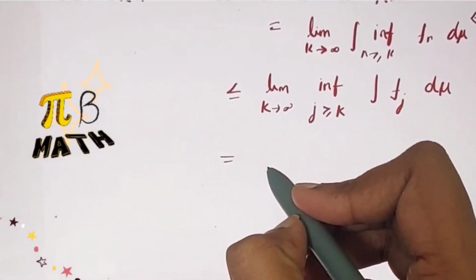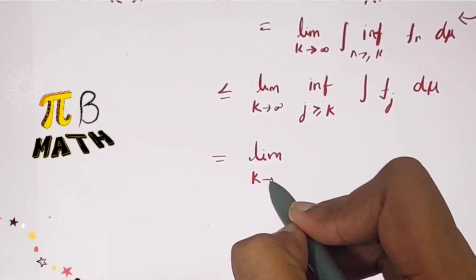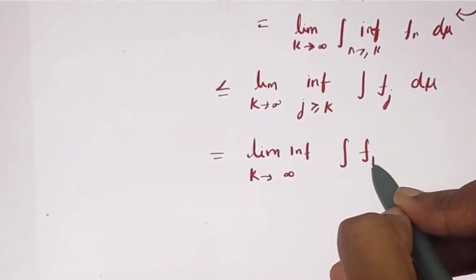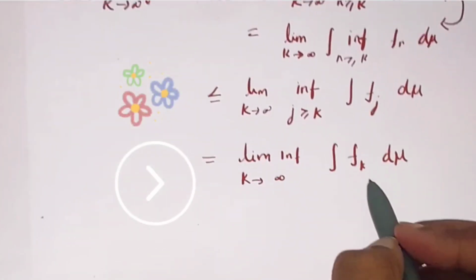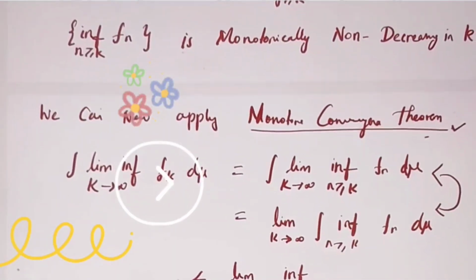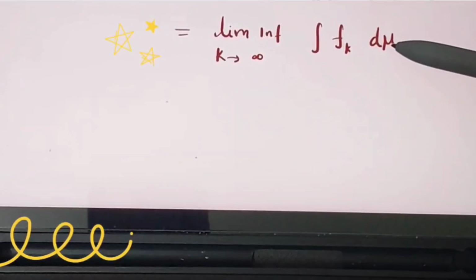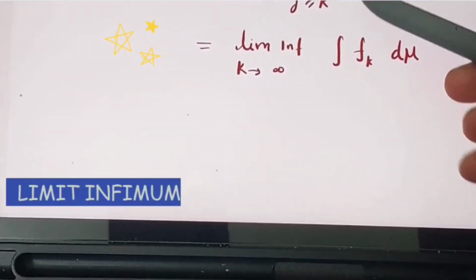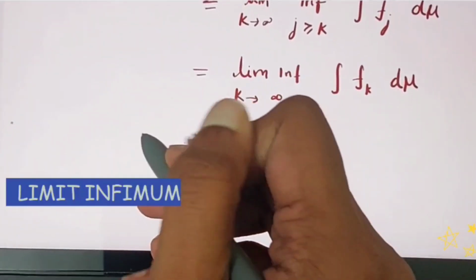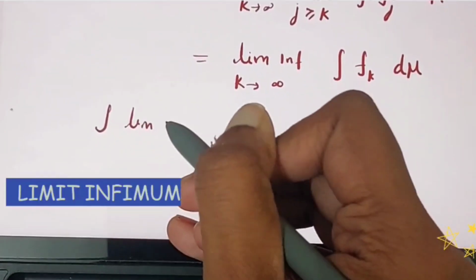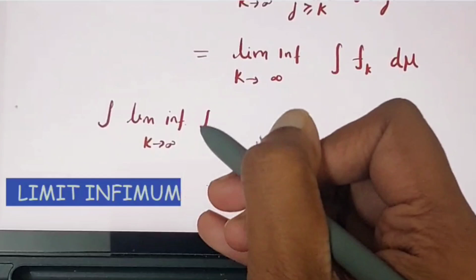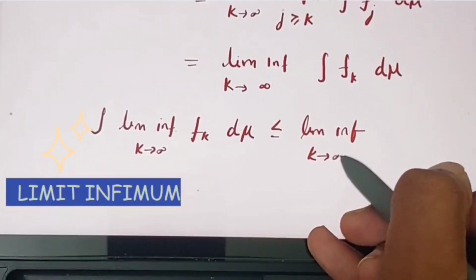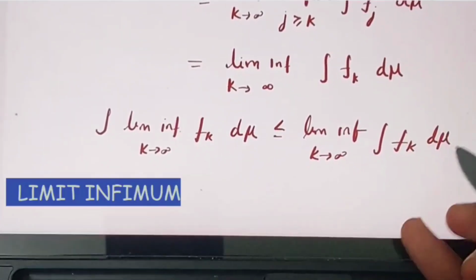Relax, we are going to arrive at our destination. Limit infimum as k goes to infinity of the integral of f_k d mu. So from here to here, this is the definition of the limit infimum. So this is how the limit infimum definition is, so you should know that. Fine, so we got what we wanted: the integral of the limit infimum of f_k d mu is less than or equal to the limit infimum as k goes to infinity of the integral of f_k d mu.